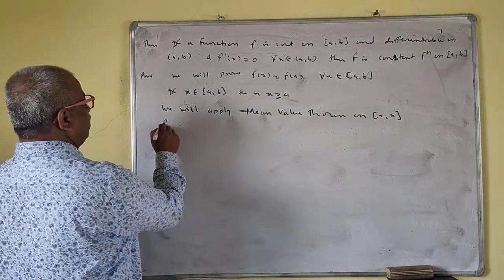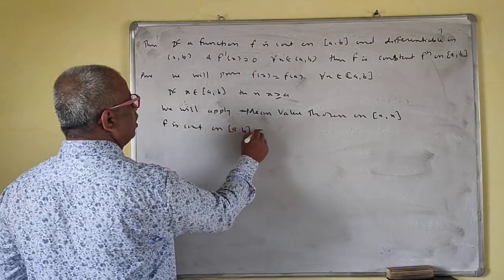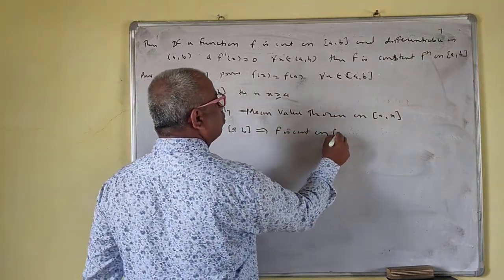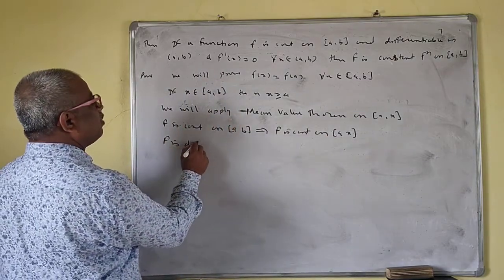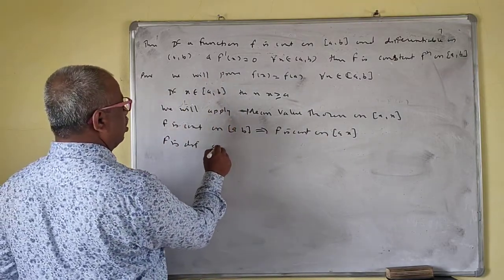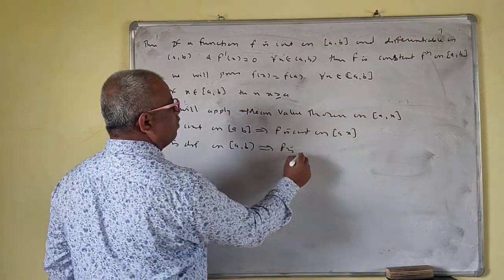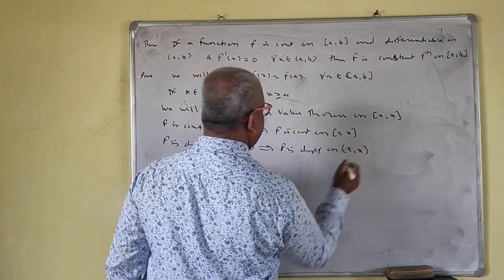f is continuous on closed interval ab implies that f is continuous on closed interval ax. f is differentiable on open interval ab implies that f is differentiable on open interval ax.